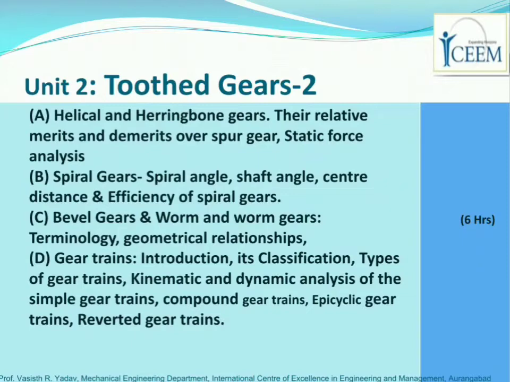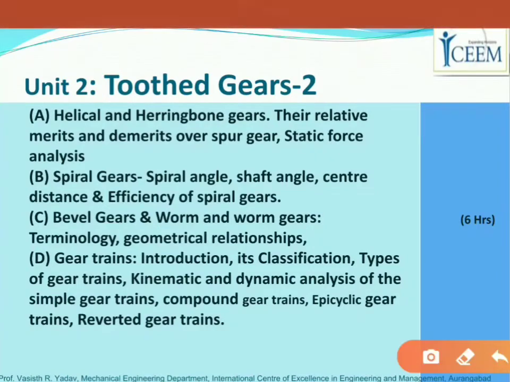But for helical gears and herringbone gears, we have to study the concepts of helical and herringbone gears and the different types of forces acting on those gears, and there is always one numerical question on this topic in the exam, right? So that is about unit 2.